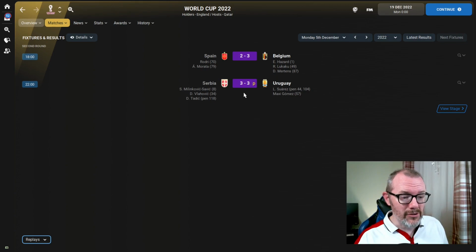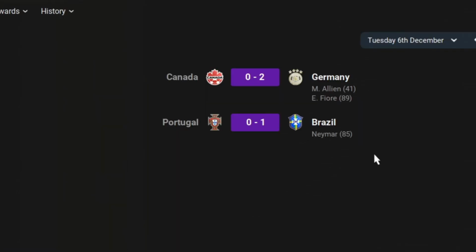3-2. Serbia and Uruguay went to 3-3. Look at that, a Tadic penalty 2 minutes from the end of extra time, forcing that penalty shootout, but Luis Suarez's boys prevailing. Canada, despite their great group stage performance, they couldn't go any further than the second round as they lost out to Germany.